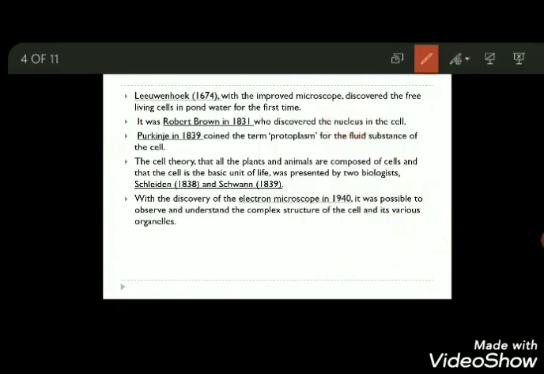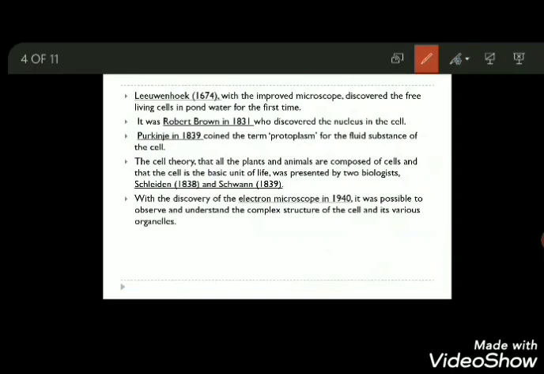The next discovery was by Purkinje in 1839, and he coined the term protoplasm. Now, what is protoplasm? Protoplasm is a fluid which is present inside the cell. We also call it cytoplasm. Cytoplasm and protoplasm are the same thing. Both are the liquids present inside the cell. Plasm actually means a fluid, a liquid.